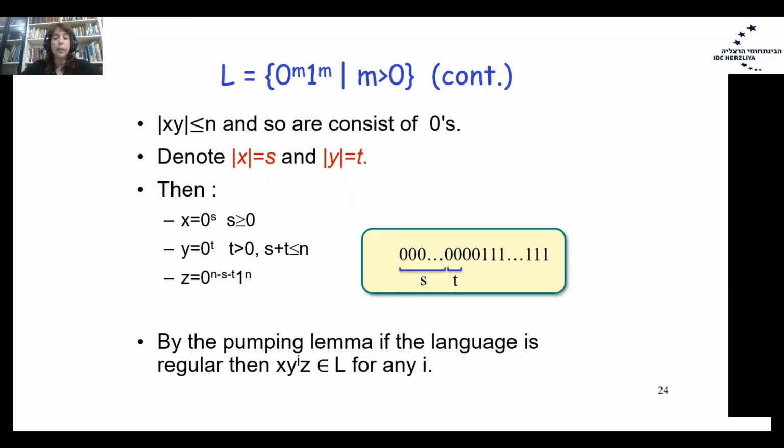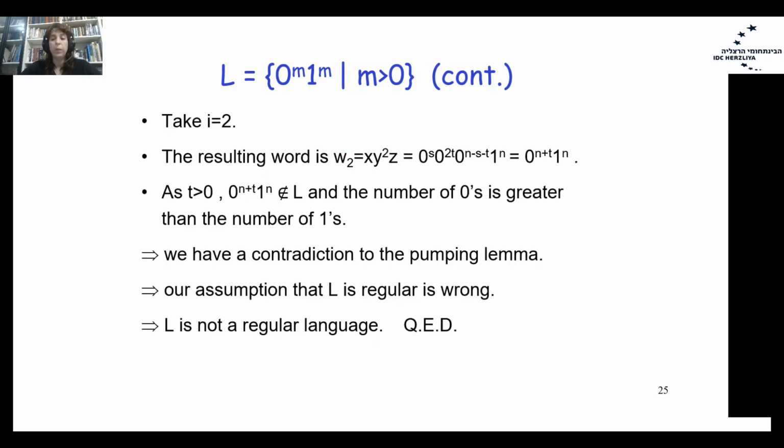By the pumping lemma, if the language is regular, then x, y in power of i, z belongs to L for any i. We will take i that equals 2, and we will see the resulting word. The word W2 will be x, y in power of 2, z. The x part is 0 in power of s.